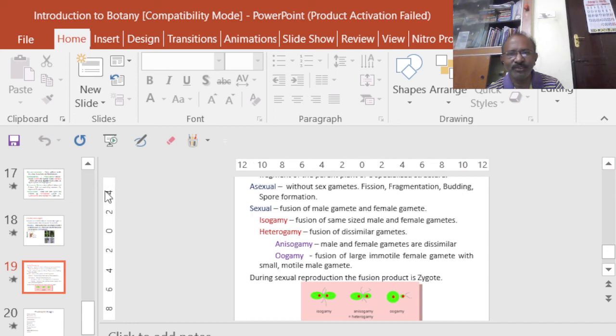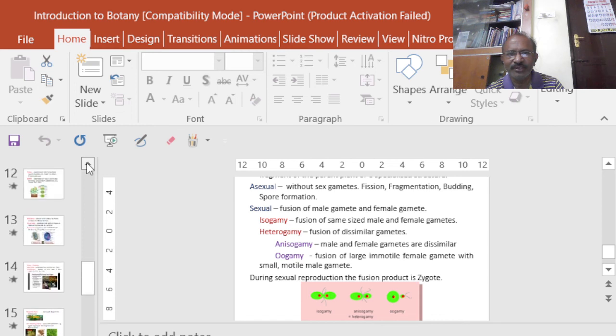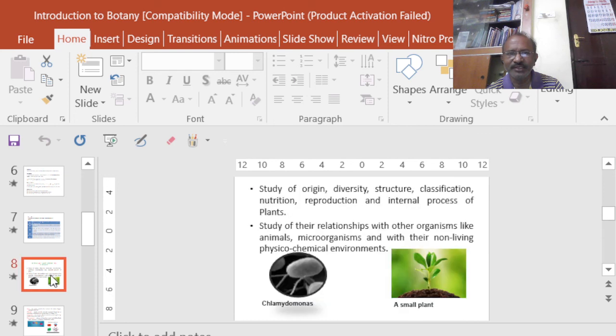So when we say botany, as I already told you, it is the study of the structure, the origin, as well as the diversity, the classification, their mode of nutrition, their reproduction, and including the internal processes of the plants. Okay, so I hope that this class gave you some basic knowledge about botany.